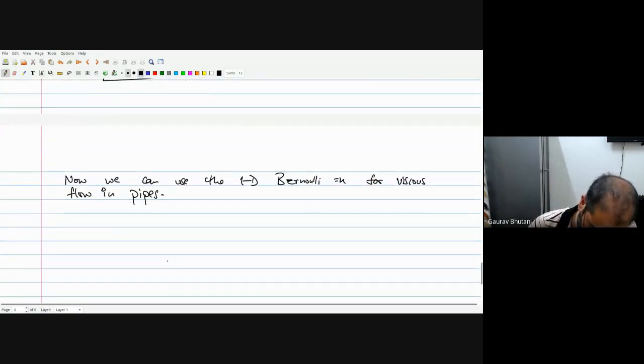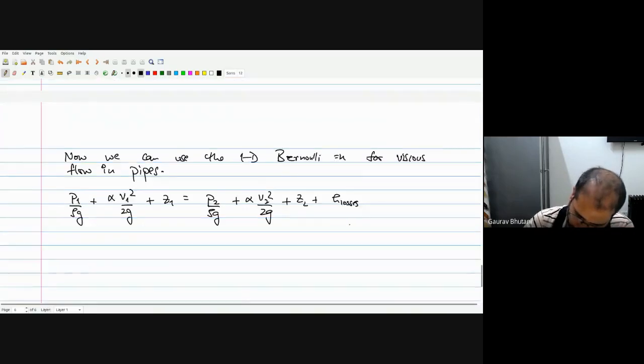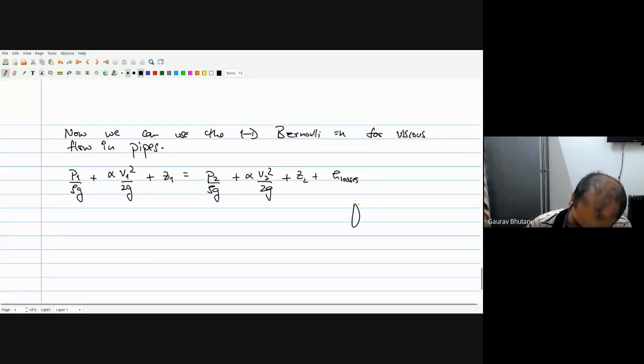So what the equation now becomes is P1 upon rho g plus alpha times V1 square upon 2g plus Z1 equals P2 by rho g plus alpha times V2 square by 2g plus Z2 plus the losses. Right. So it's the same kind of pipe we had, 1 and 2.